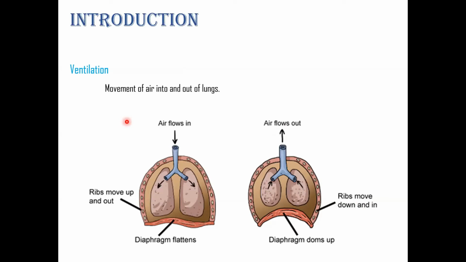As you can see in this picture, the air flows into the respiratory system and goes to the lungs, and carbon dioxide flows out of the lungs. This process is known as ventilation.